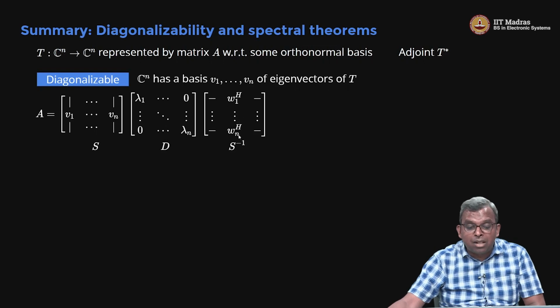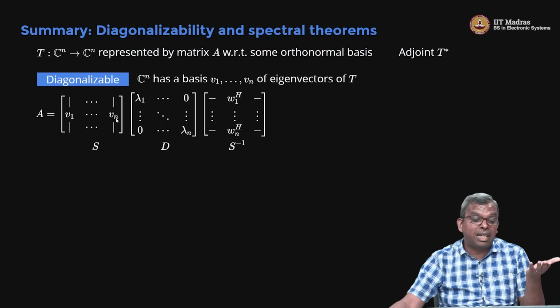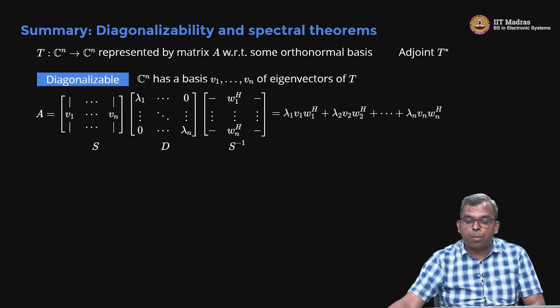Now the rows of S inverse cannot be easily written in terms of V1. I mean, of course you can write, but it will be a very, very complicated sort of expression. It won't be very simple, because these V1 to Vn are only linearly independent. They are just a basis. Now my T is only diagonalizable. I can't say anything connecting W1 to V. But nevertheless, I can use my multiplication property and I can write like this. Except powers are a little bit not that complicated, because we do have some properties. Powers are easy in this, but nevertheless I think it's not as easy as it could be, right?